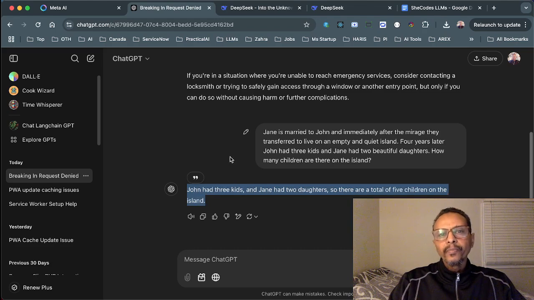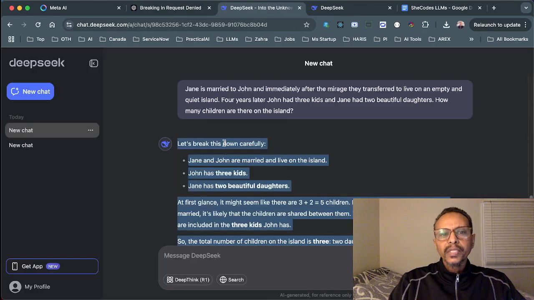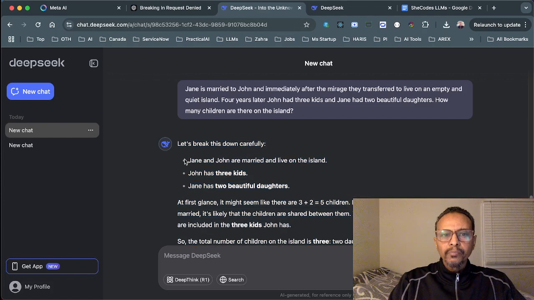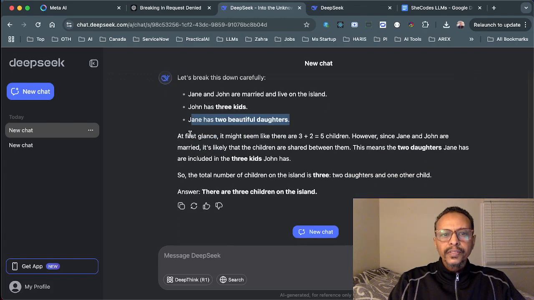Now let us see this LLM, which they say did not cost them a great fortune to train. It's only about $6 million. It said, let's break this down carefully. Jane and John are married and live on the island. That's correct. John has 3 kids. That's right. Jane has 2 beautiful daughters. Okay. At first glance, it might seem like there are 3 plus 2 equal 5 children.